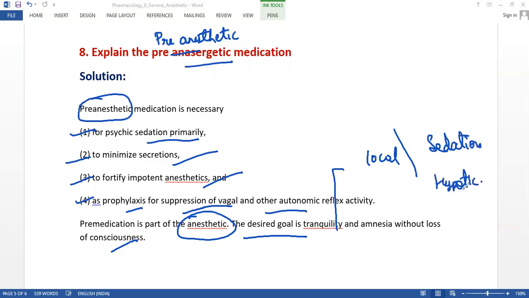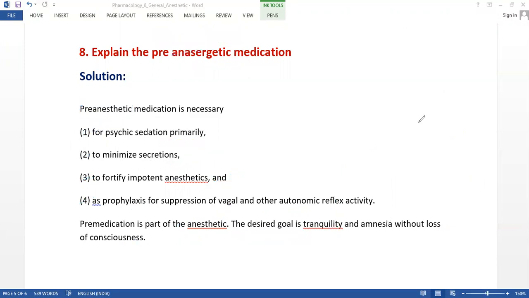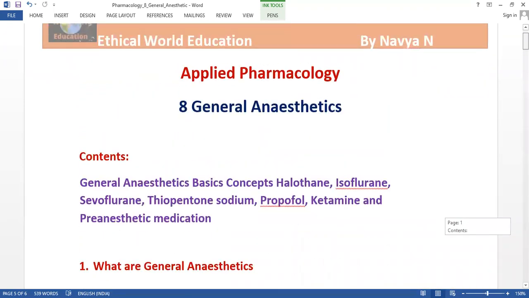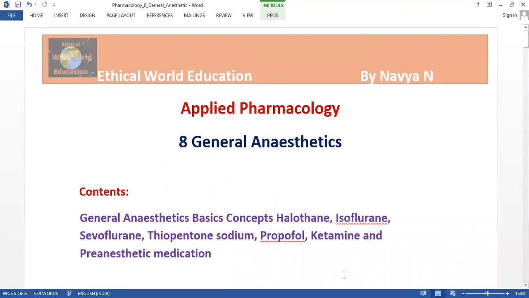Yeah. So let me revise this chapter again. Just give me a minute. Yeah, so I'll just do a quick revision. This chapter 8 comes under general anesthetics. In the general anesthetics, we learn about the basic concept of the general anesthetics.